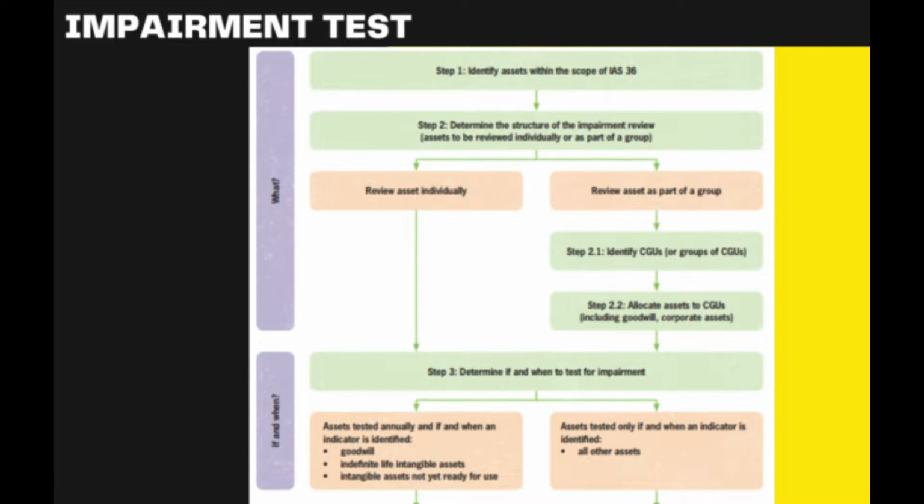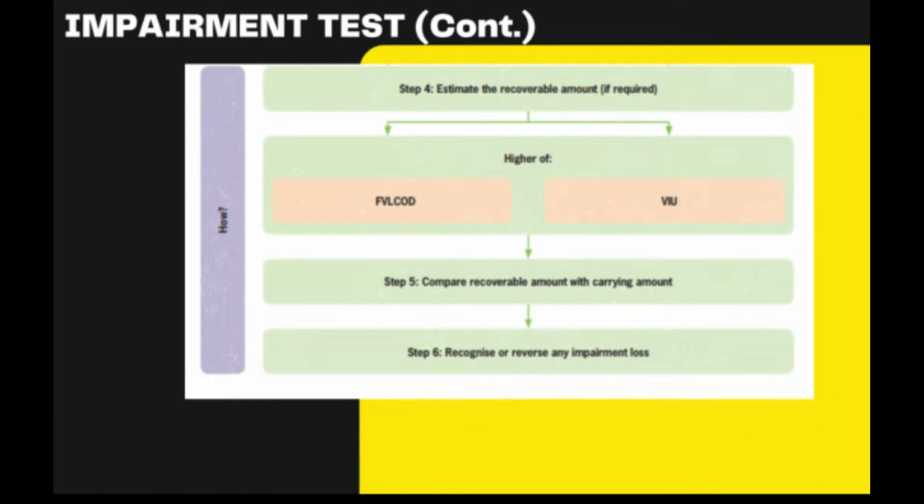So we move to the third step, which is to determine if and when to test for impairment. As I mentioned in my earlier presentation, we will test for impairment if there are indicators. That applies to all assets. But according to GAAP, the company is required to test annually, and if and when an indicator is identified, for goodwill and intangible assets. This means we need to test impairment for goodwill and intangible assets annually, and if there are indicators. The fourth step is we need to estimate the recoverable amount. The recoverable amount is the higher of FVLCS and VIU.